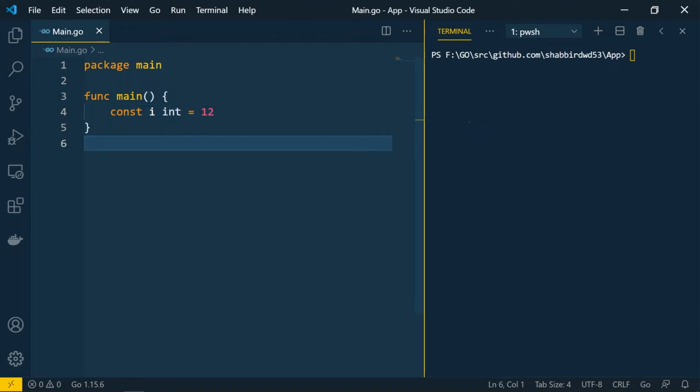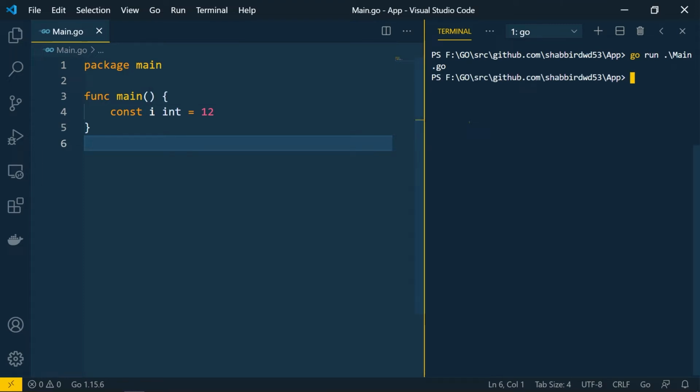Unlike variables, it doesn't matter if you created a constant and don't use it. If you created a variable and you are not using it in your program, then the Go compiler will complain about it and throw an error. But if you are using a constant, then the compiler won't throw an error. So suppose I just created a constant over here, and if I run the program, then nothing will happen because we haven't done anything on it.